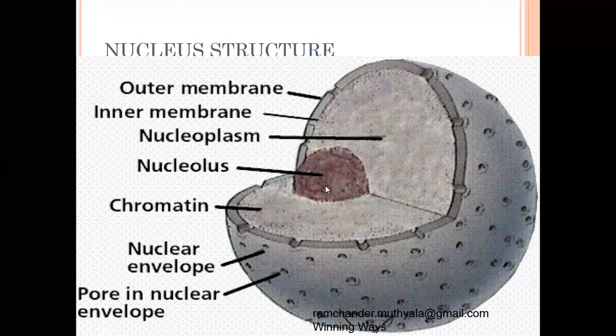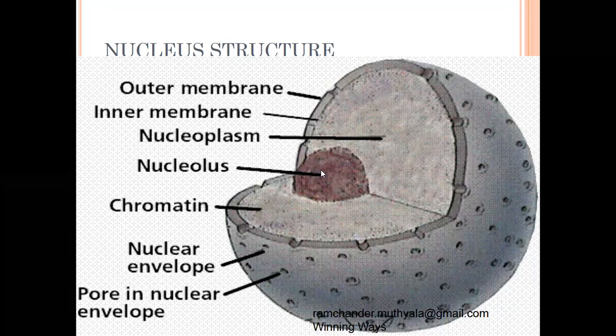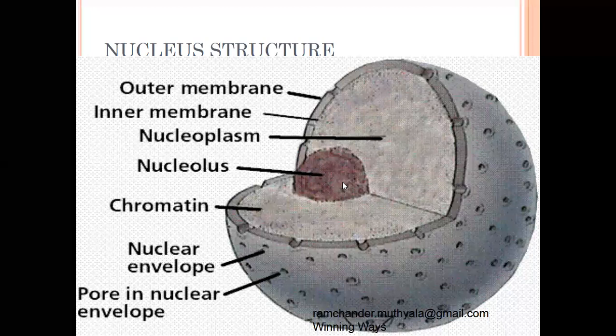The nucleolus contains a large quantity of RNA. It mainly helps in the synthesis of ribosomes and the synthesis of RNA, and a small amount of DNA is also present in the nucleolus.